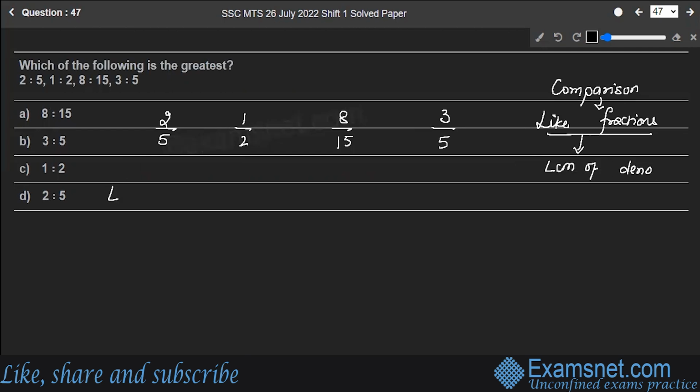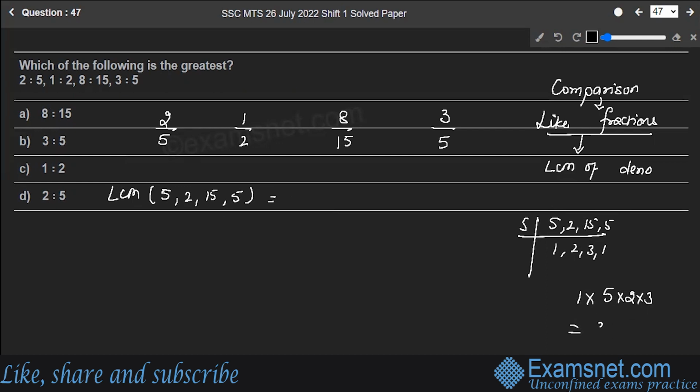Let's take out the LCM of the denominators. So LCM of 5, 2, 15, and 5. What is the LCM of it? When you solve, you will get the LCM. Let's do 5, 2, 15, and 5. So 5, first of all, 1, 2, 3, and 1. So this gives 1 into 5 into 2 into 3. This will give you 30. So the LCM comes out to be 30.